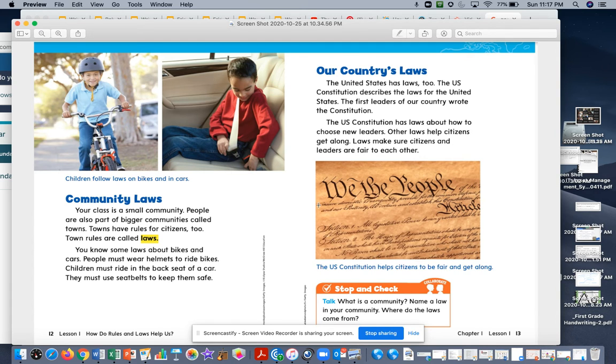If you look at this picture, it says, "We the people." And this is the U.S. Constitution, which was written to help citizens be fair and get along.